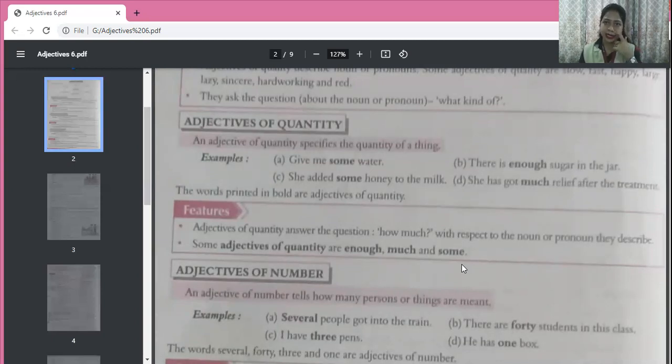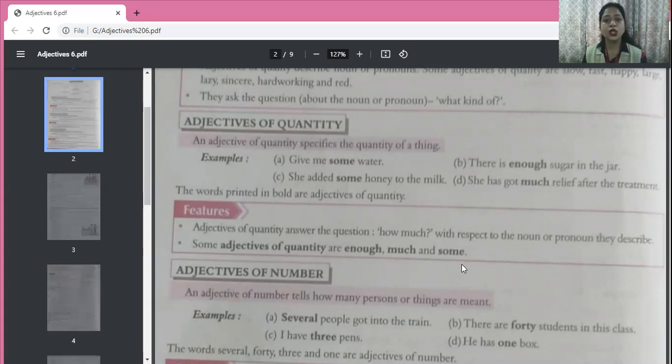So, what cannot be counted? Water. And what was the clue I gave you to know what is countable and uncountable? I told you just try to put one before it, one or two or three. So can you say one water, two water, three water? No. So water is uncountable. Yes, one glass of water is countable. Okay. So water is uncountable. Sugar is uncountable. Milk is uncountable. Okay, I told you furniture, money, all this is uncountable.